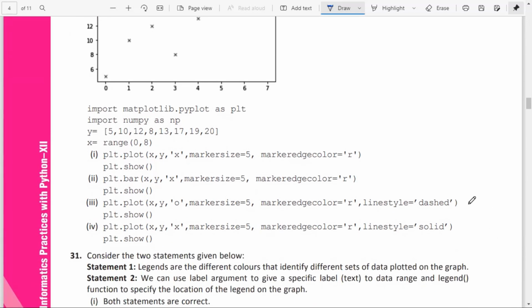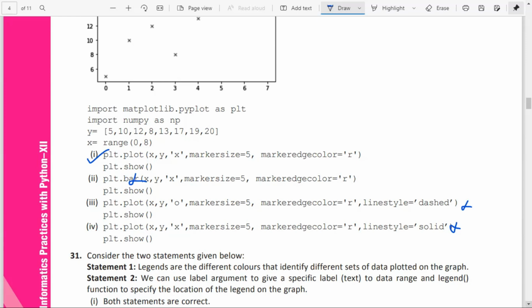Here line style is given, so that is wrong. Here also line style is not required. Here plt.bar will give a bar chart, so this is also wrong. So option 1 is the correct answer. plt.plot is a line chart, with x comma y and the marker given.